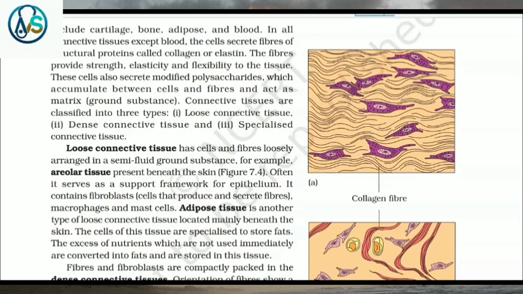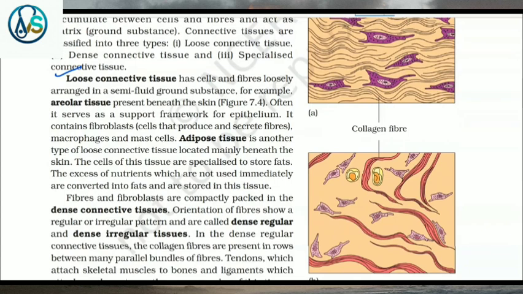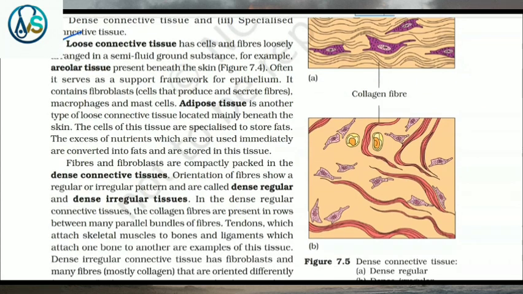Connective tissues are classified into three types: loose connective tissue, dense connective tissue, and specialized connective tissue. Loose connective tissue has cells and fibers loosely arranged in a semi-fluid ground substance, for example, areolar tissue present beneath the skin. Often it serves as a support framework for epithelium. It contains fibroblasts, that is, cells that produce and secrete fibers, macrophages, and mast cells.